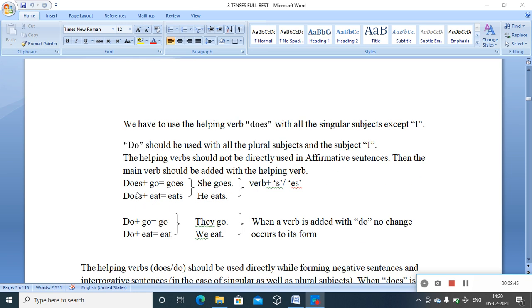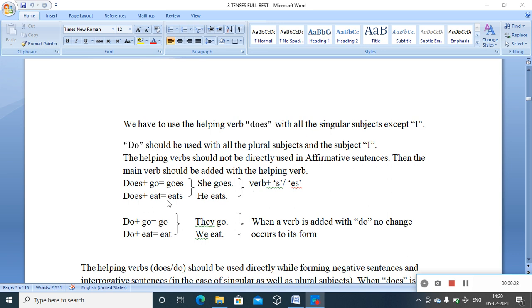In that case, do or does, we do not usually use the helping verbs directly. In that case, you have to add the main verb and the helping verb, the permitted helping verb. So if it is a singular subject, you have to add does. If it is a plural subject, you have to add do. And let us see how the forms will change according to the addition. Like does plus go will change the main verb to goes. That's why she goes. He goes. She does plus go. He does plus go. These are singular subjects.